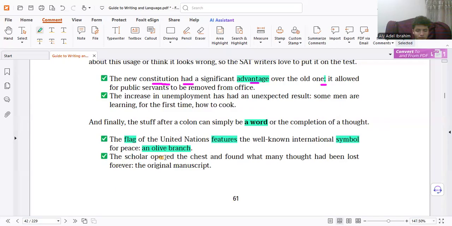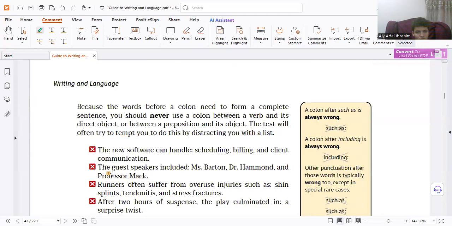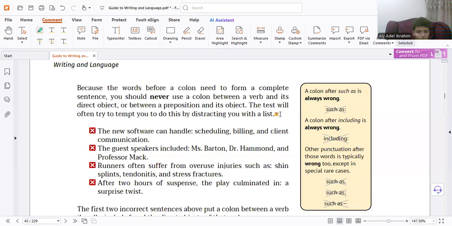Again, the scholar opened the chest and found what many thought had been lost. What had been lost? This, right? So before the colon, you must check, it must be a sentence. I said sentence, not clause, any type of sentence. So now again, check, is that a sentence? Wrong.